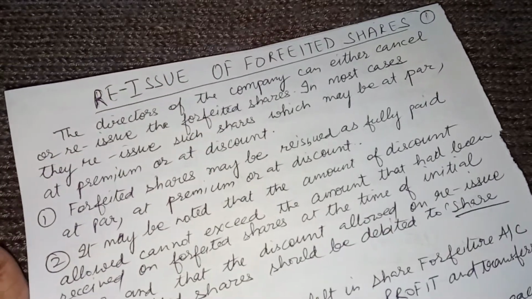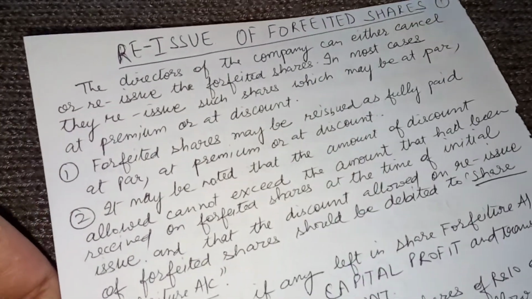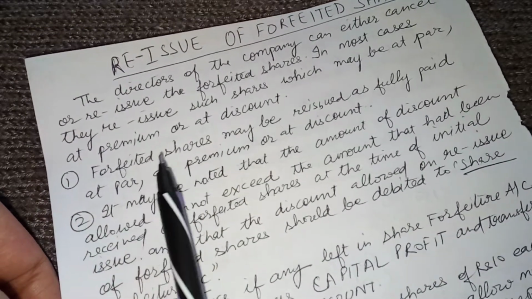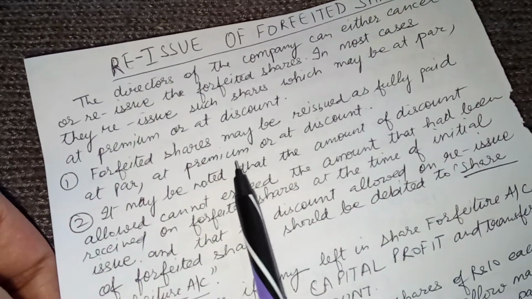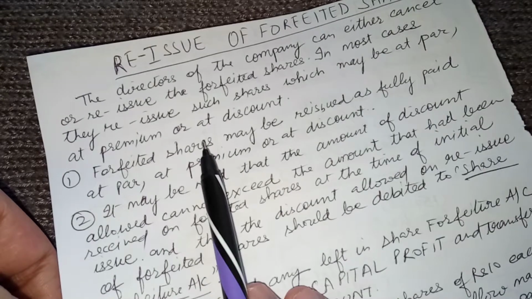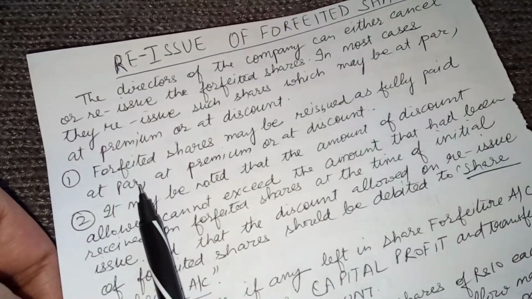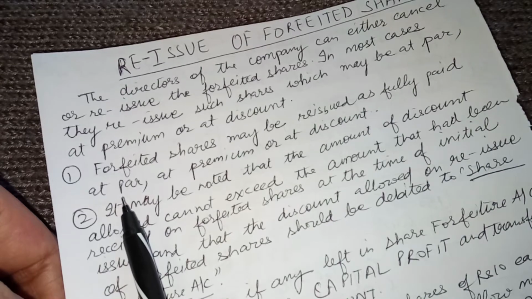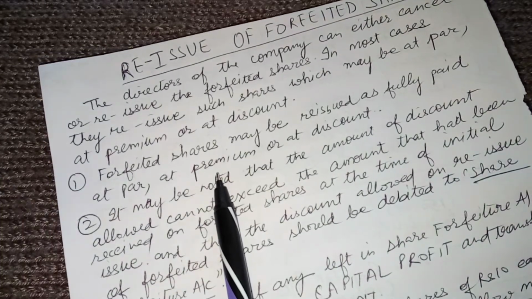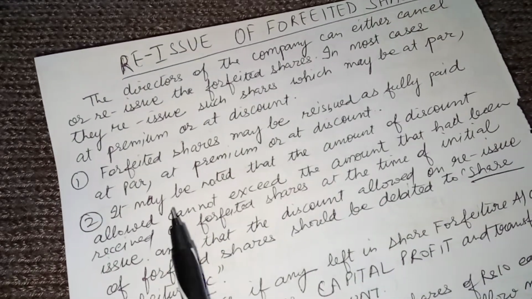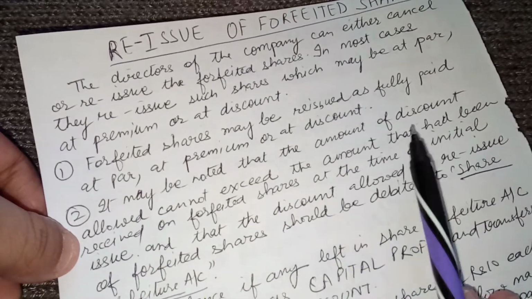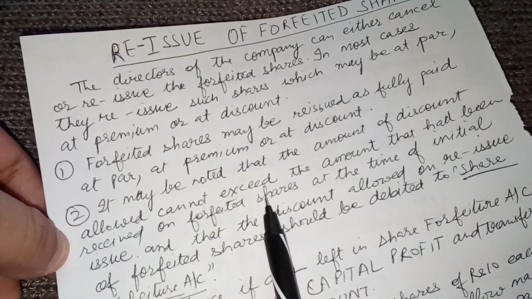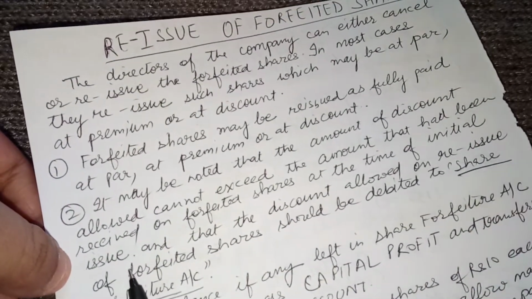There are a few points which we have to keep in mind when reissue of forfeited shares is done. The forfeited shares may be reissued as fully paid, at par, at premium, or at discount. We can reissue the shares as fully paid shares at par, that means at the face value. If we are a good company, we can reissue them at premium also, or at discount. It may be noted that the amount of discount allowed cannot exceed the amount that had been received on forfeited shares at the time of initial issue.